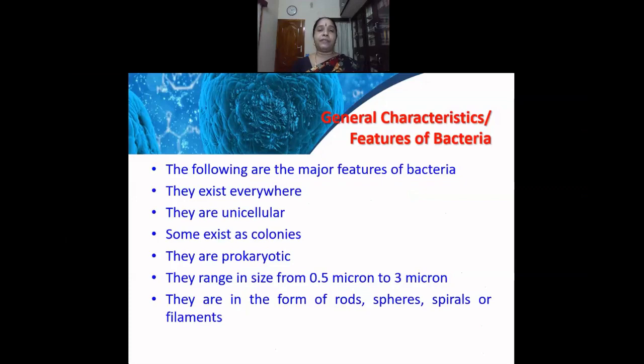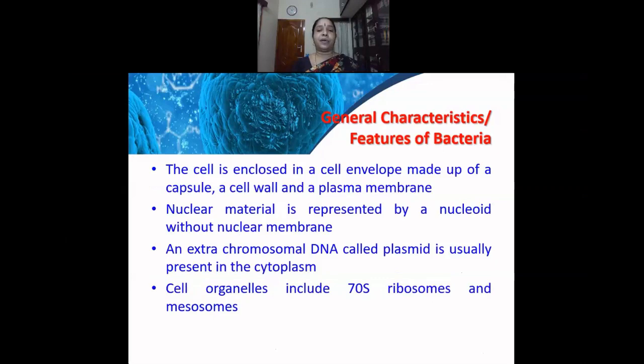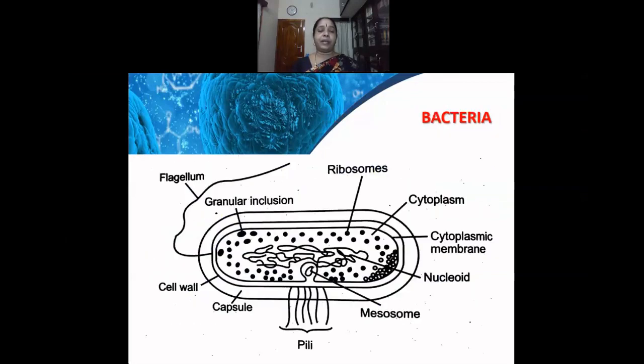And they are of different shapes, and the structure of the bacteria varies. They are in the form of rods, spheres, spirals, and also filaments. The cell is enclosed in a cell envelope made of a capsule, a cell wall, and a plasma membrane. Here we can find the capsule, the cell wall, and the plasma membrane, which is the cytoplasmic membrane.